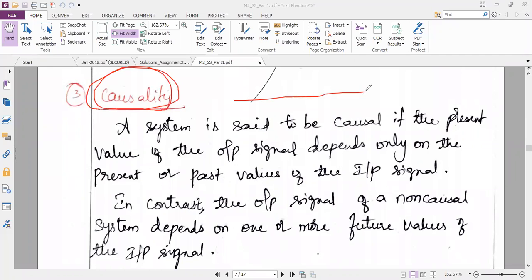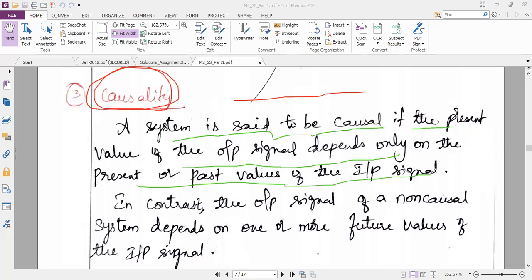They give some equation and ask you to check whether the system is causal or non-causal. So you should know on what basis you should analyze whether the system is causal or non-causal. The answer is over here. The system is said to be causal if the present value of the output depends only on the present and past values of the input signal.